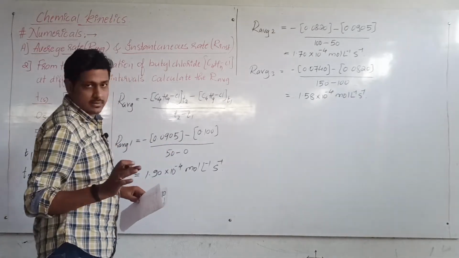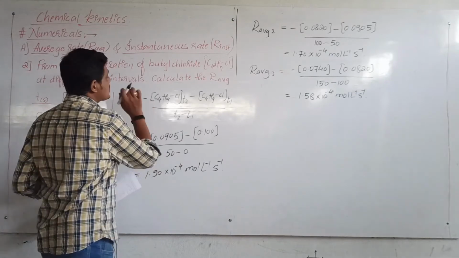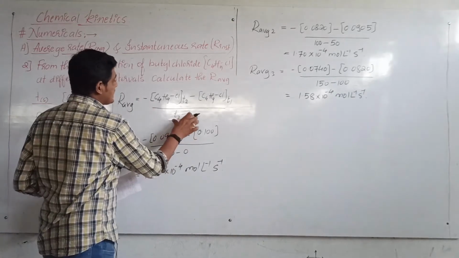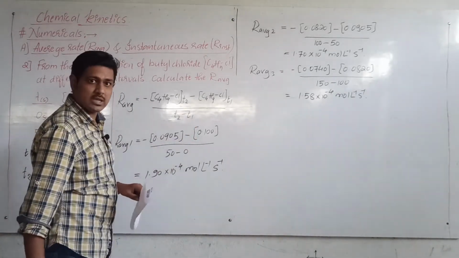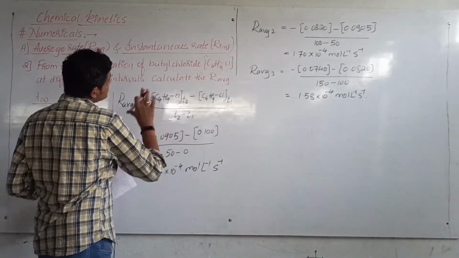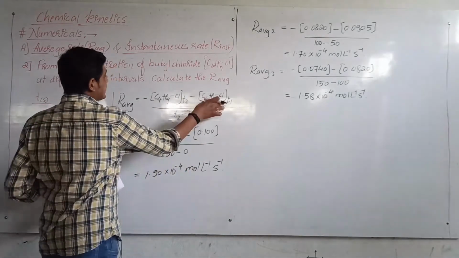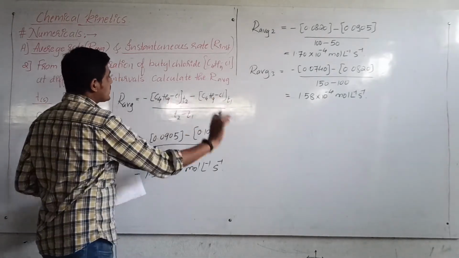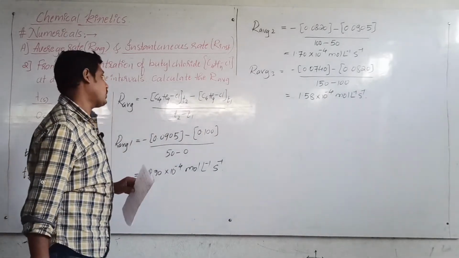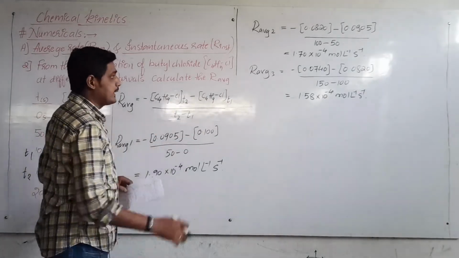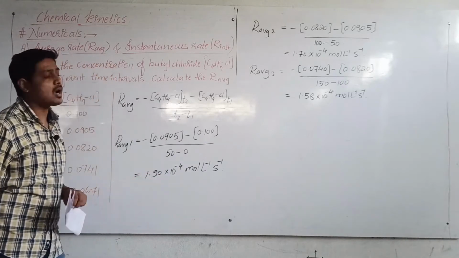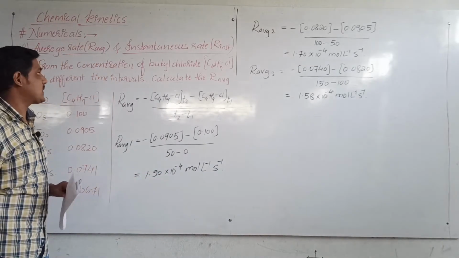That change you have to make if you don't want to use the negative sign, but T2 minus T1 will remain the same. Only this you can change: the concentration of butyl chloride at T1 minus the concentration of butyl chloride at T2. Okay, and this is how we can calculate the average rate of the reaction.